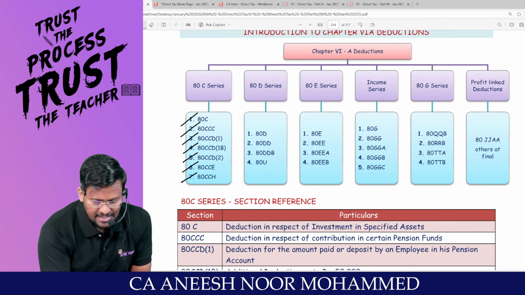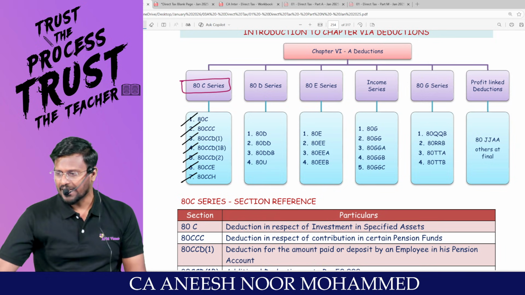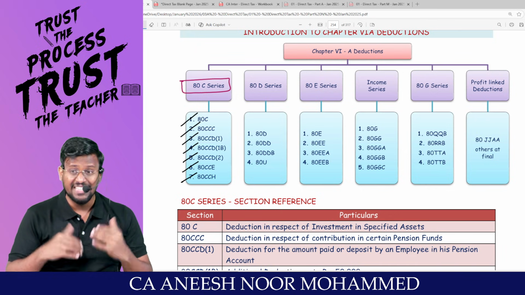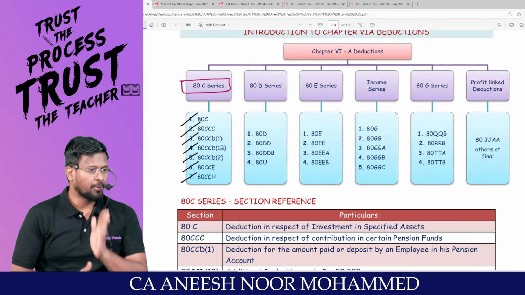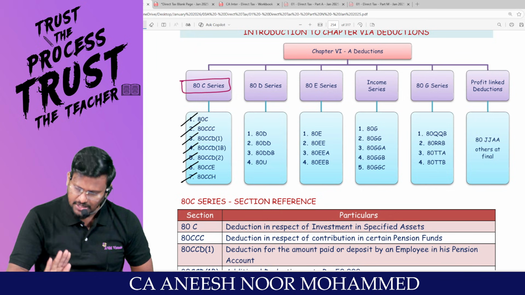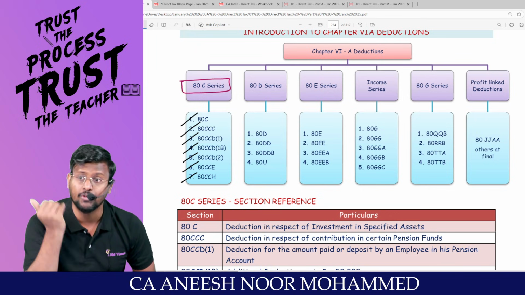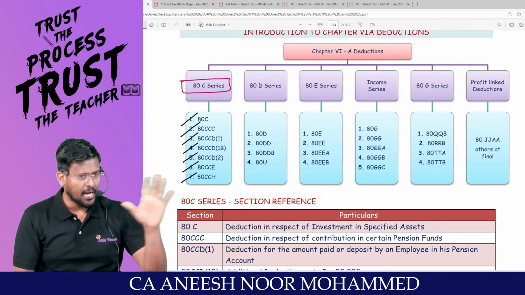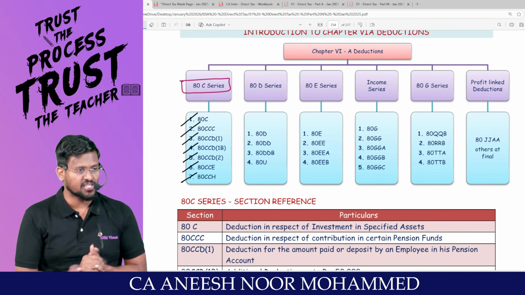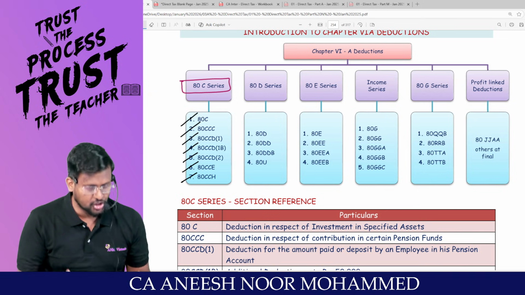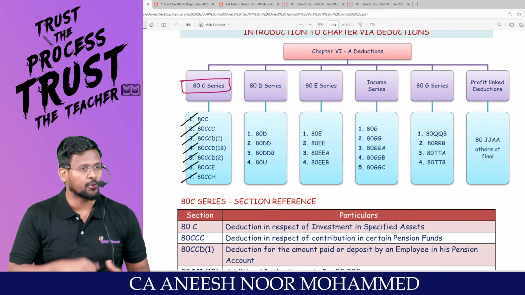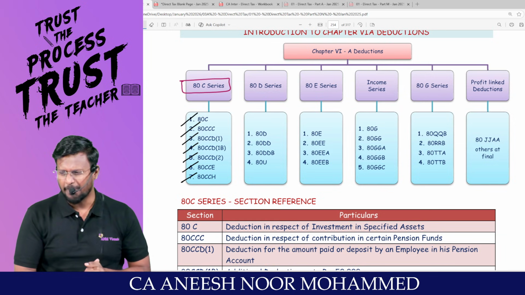Today is 80C series time. What are the sections? 80C, prescribed investments. 80CCC, notified pension scheme. 80CCD subsection 1, employees' contribution to the notified pension scheme. 80CCD subsection 1B, employees' contribution to the notified pension scheme up to 50,000, over and above 10% of salary. 80CCD subsection 2, employers' contribution to the notified pension scheme. 80CCE, limiting section. 80CCH, contribution to the Agnipath scheme.